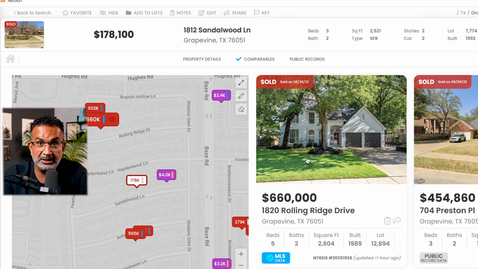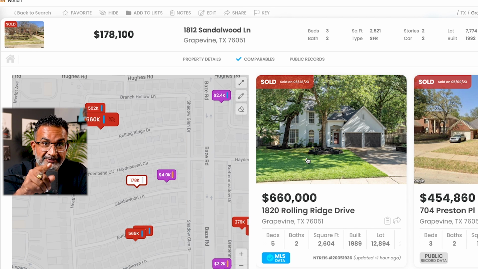$660,000, and I'm going to divide that by the square footage of 2604, which is the square footage of this property. Then that gives me $253 a square foot. Right now, I'm going to multiply that by... caught myself. I made a mistake, guys. There's 2 extra bedrooms in this property, so I got to make that adjustment first.